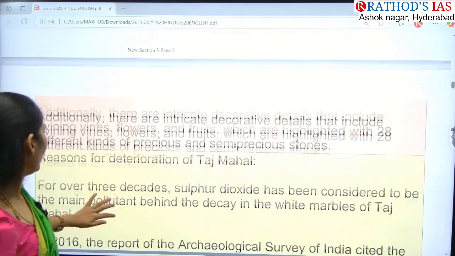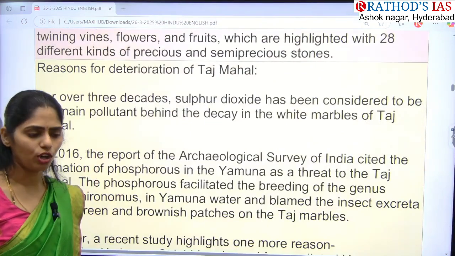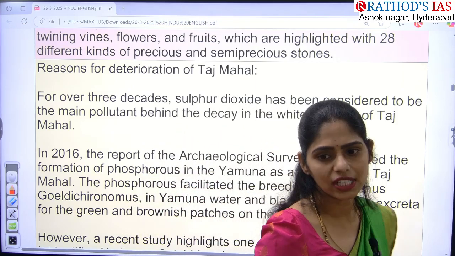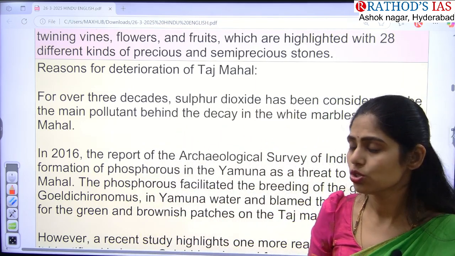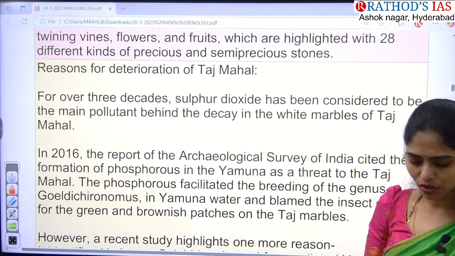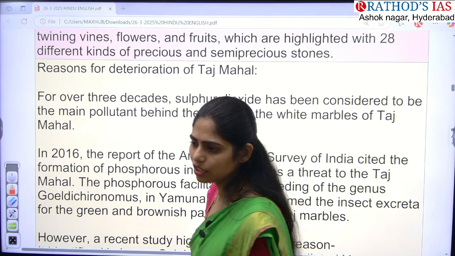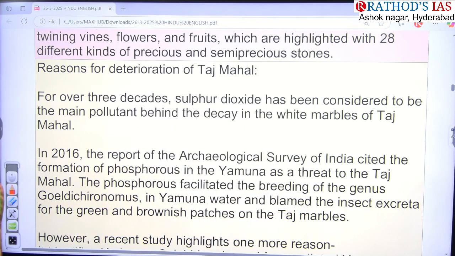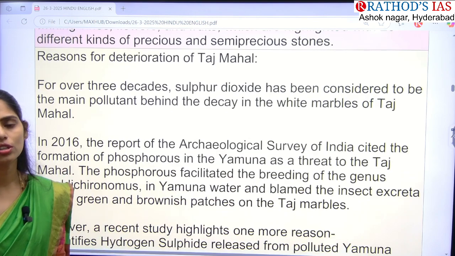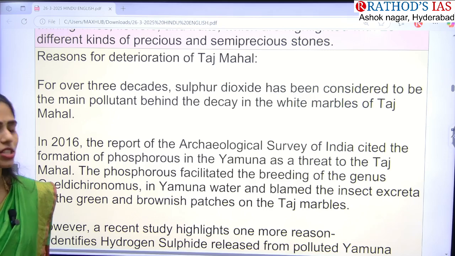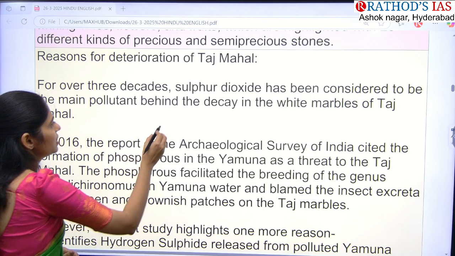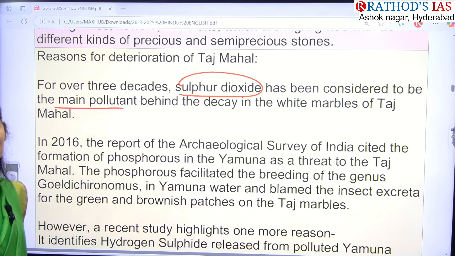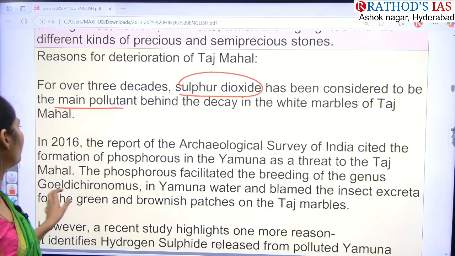Okay, and next one here is, now there is a problem for this Taj Mahal. What is the problem now? The changing of color of this Taj Mahal is happening, right? So you have to know what are the reasons. So first one is because of pollution. And you know, whenever there is increasing of sulfur dioxide concentration in the air, what happens? It will also lead to degradation of color of the white marbles. So the one important reason here is sulfur dioxide has been considered to be the main pollutant, which is decaying white marbles of this Taj Mahal.